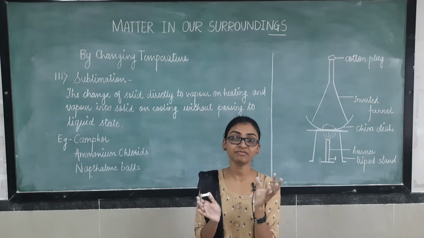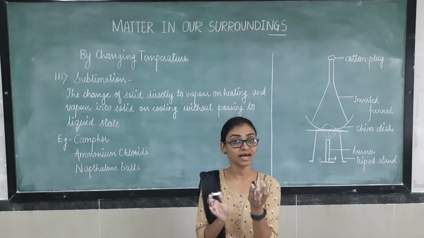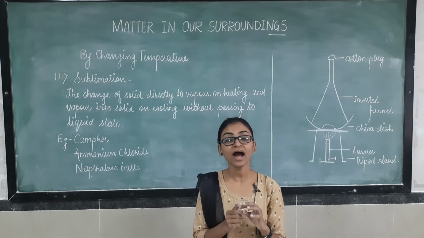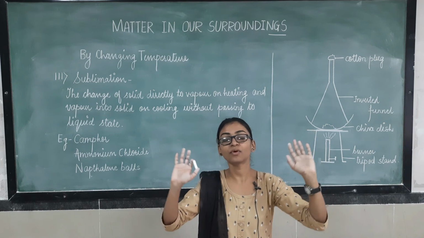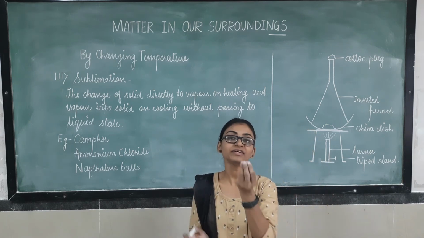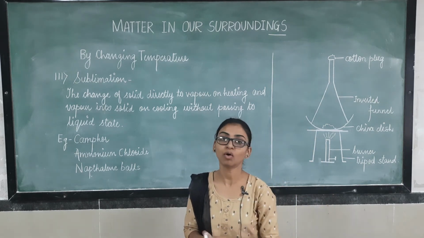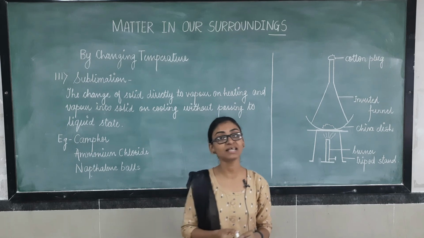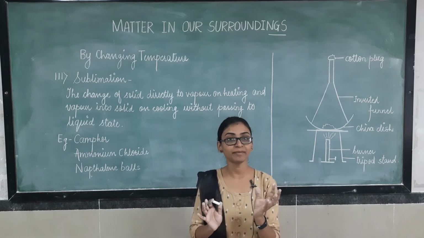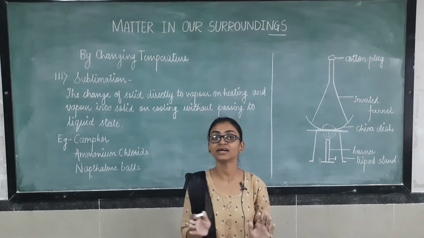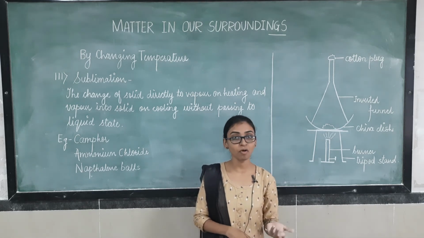The size is reduced, and after so many days we do not even see a small ball. So here also, the solid naphthalene ball is directly getting converted into its vapor form.